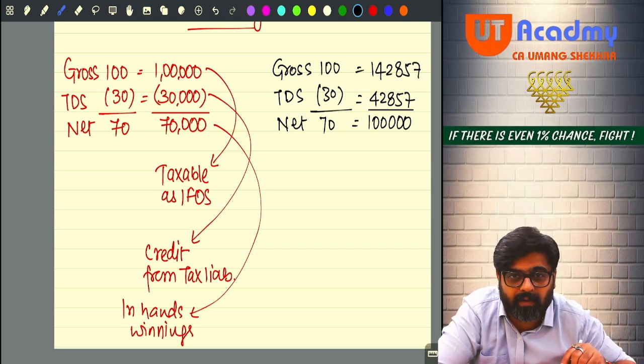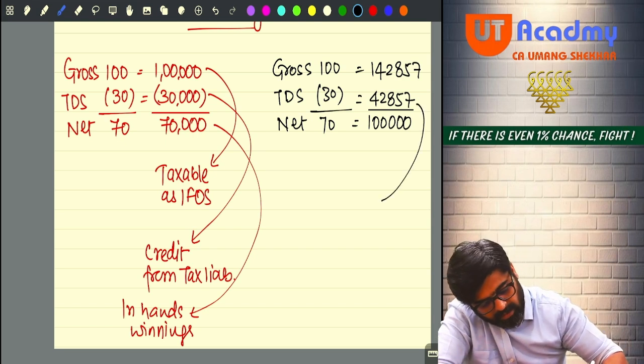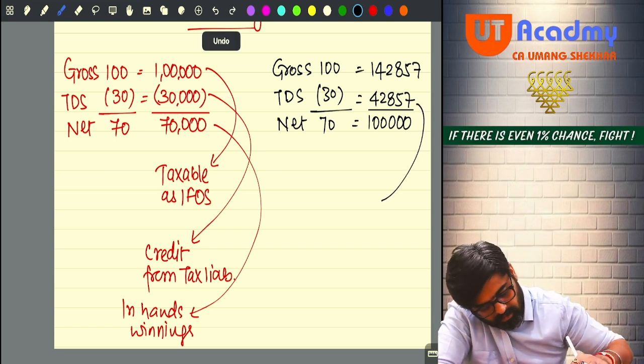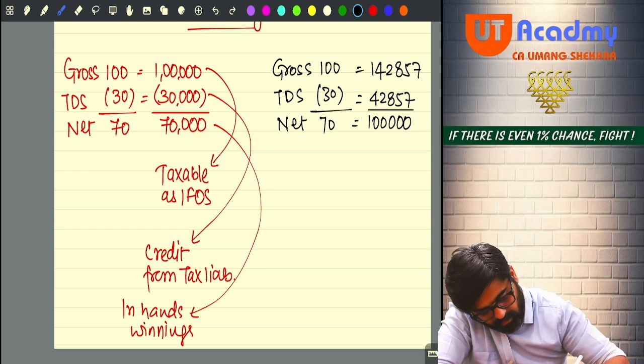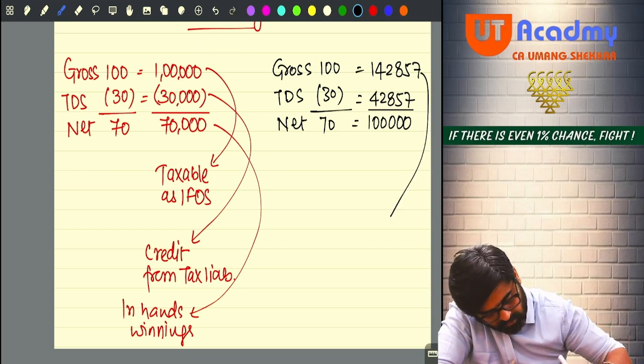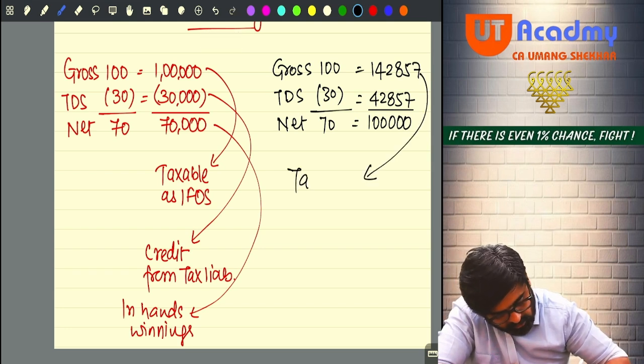Getting my point? So now this gross amount will be your taxable income, because you always show the gross amount as taxable. Yes or no?